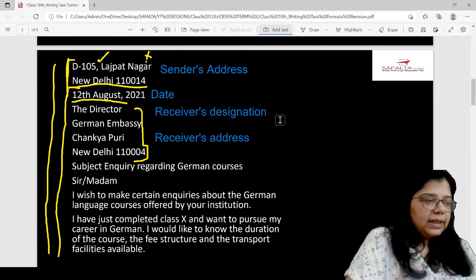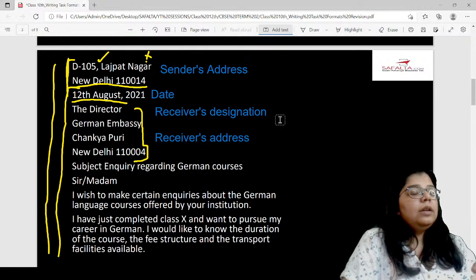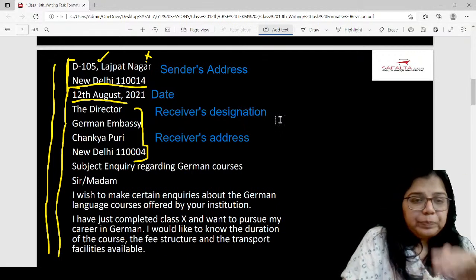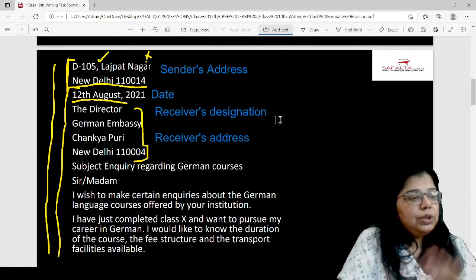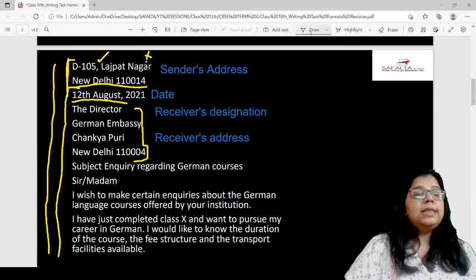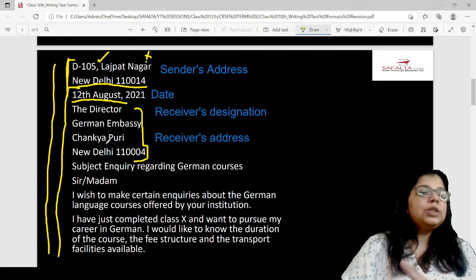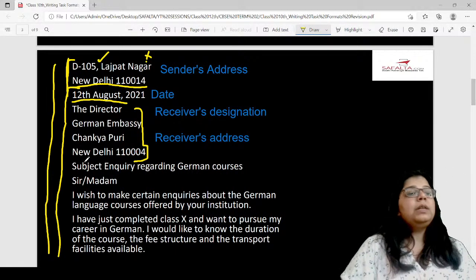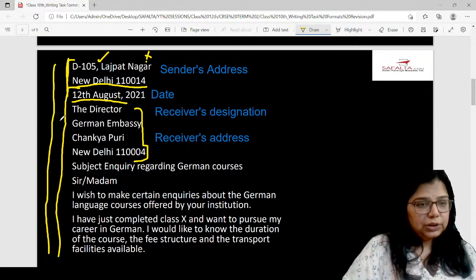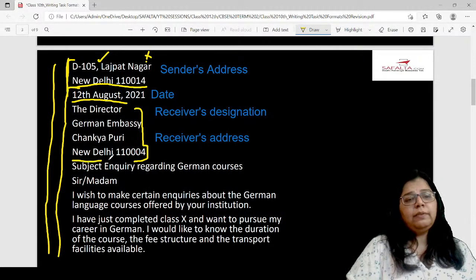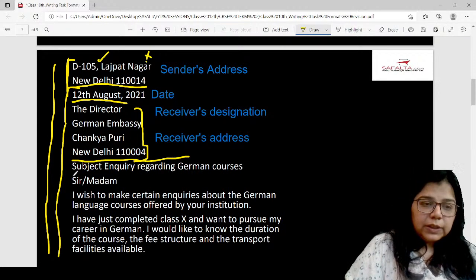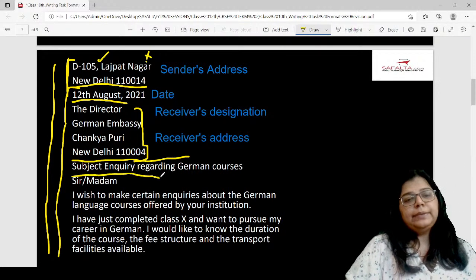So first is the sender's address, leave one line, write the date, always write the date in this format, then write the receiver's designation, then the receiver's address. After that, again leave one line. See, because there was less space here, which is why I have written it like this. But wherever I am drawing these lines, make sure you leave one line in your answer sheet. So here again we are going to leave one line. Then after that again we are going to leave one line.